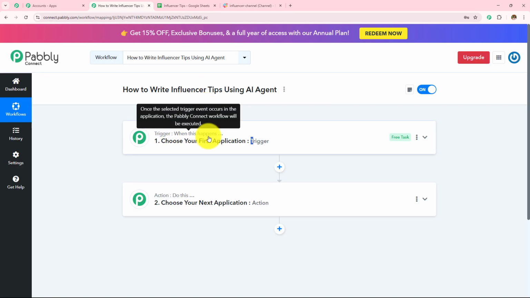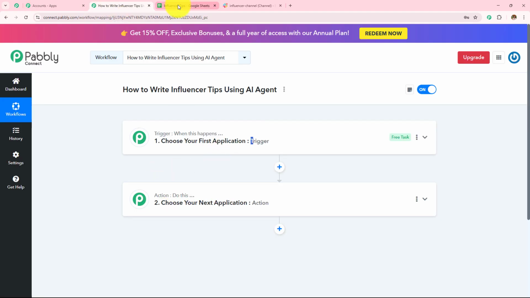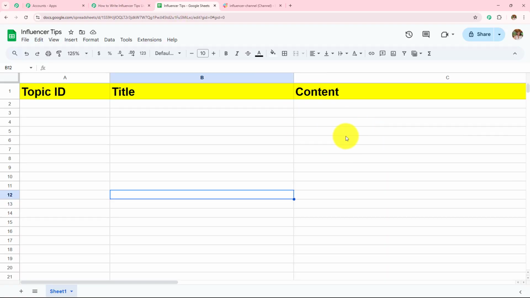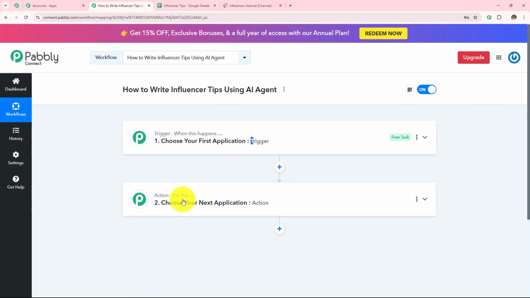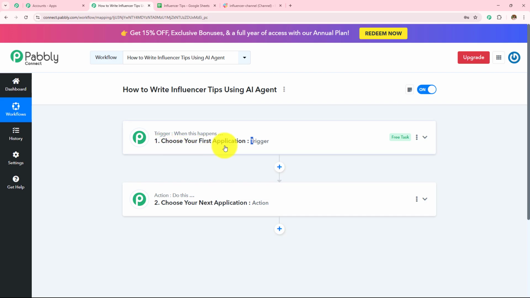So here the trigger says when this happens. So when I add a new idea in my Google Sheets spreadsheet, then the action says do this: create content or tips based on this title, and then post or send that to my channel on Slack. So in my trigger application, I will be taking Google Sheets, and in my action application, I will be taking OpenAI, Google Sheets and Slack.